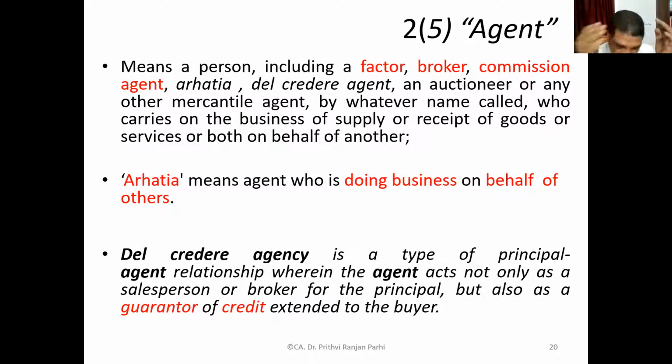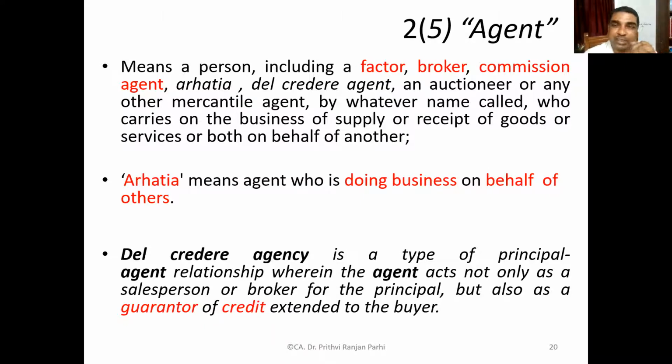The term agent is also important because sometimes agents make supply on behalf of a principal. It includes factors, brokers, commission agents, RRPR, del credere agent, or an auctioneer, or any other mercantile agent, by whatever name called, who carries on the business of supply or receipt of goods or services or both on behalf of another. On behalf of another means the principal. On behalf of that principal, this person is carrying out this supply.